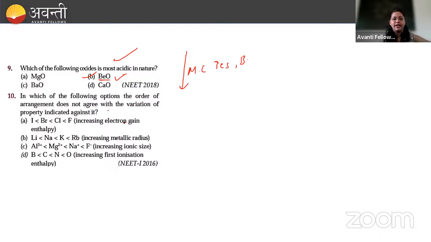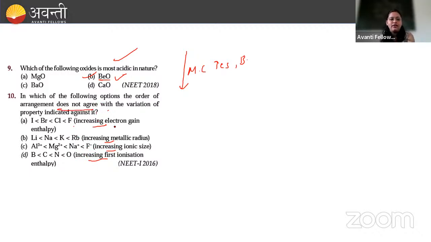Yeah, next, in which of the following option the order of arrangement does not agree with the variation of property indicated? So increasing electron gain enthalpy इससे मैच हो रहा है क्या? Increasing metallic radius इससे मैच हो रहा है क्या? Increasing ionic size मैच हो रहा है क्या? Increasing first ionization enthalpy मैच हो रहा है क्या? देखिए, जो नहीं एग्री हो रहा, that will be our answer.